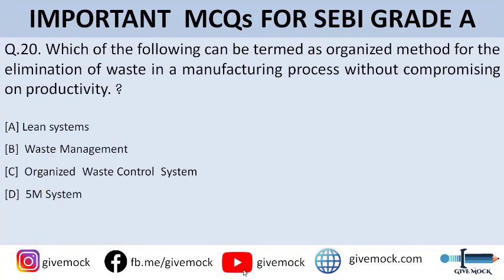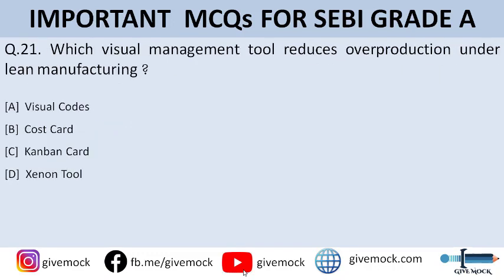Let's move on to question number 20. Which of the following can be termed as an organized method for the elimination of waste in a manufacturing process without compromising on productivity? So guys, you can go through the options here. The correct answer to this question is option A, that is lean systems. Okay, you must have heard about lean systems and innovation in the SEBI syllabus. So lean system is all about the organized method for the elimination of waste in a manufacturing process without compromising on productivity.